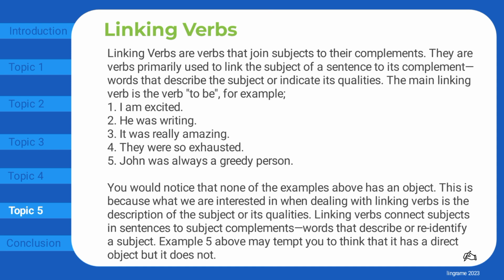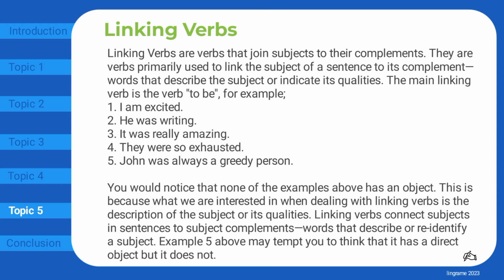Linking verbs. Linking verbs are verbs that join subjects to their complements. They are verbs primarily used to link the subject of a sentence to its complement, words that describe the subject or indicate its qualities. The main linking verb is the verb to be. For example, I am excited. He was writing. It was really amazing. They were so exhausted. John was always a greedy person.